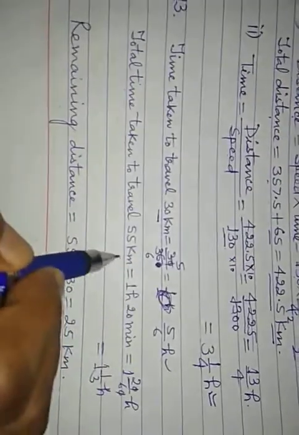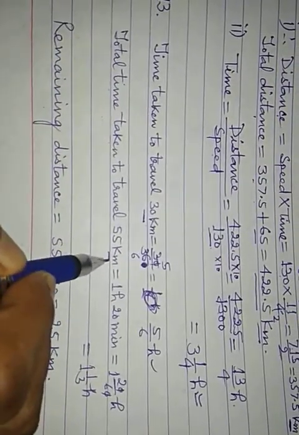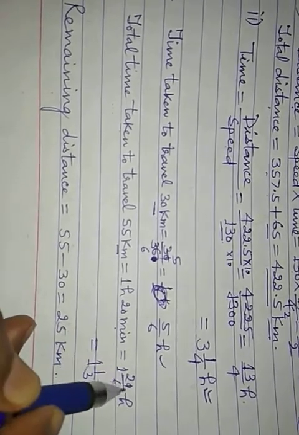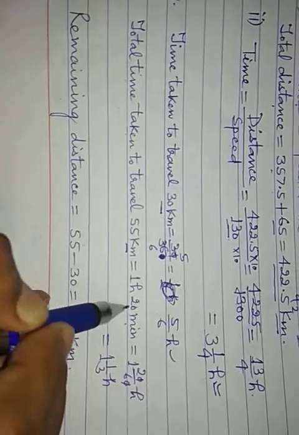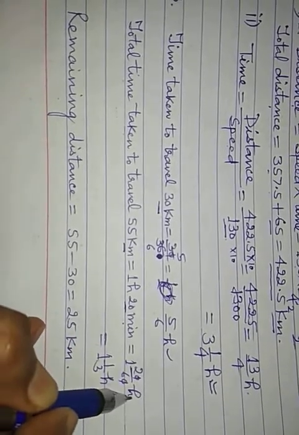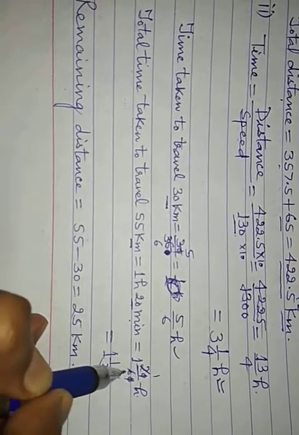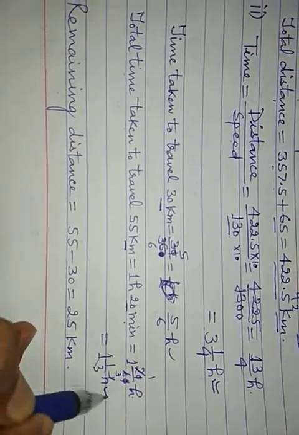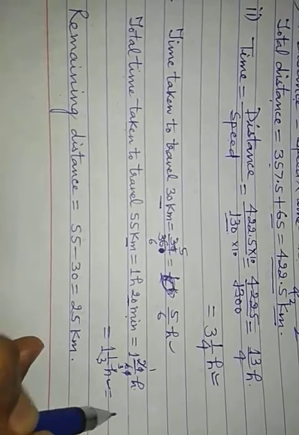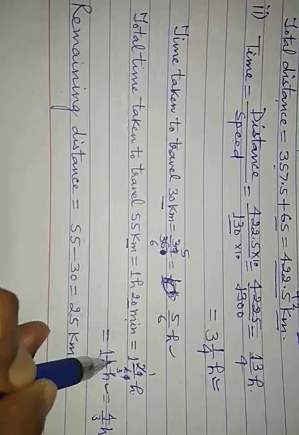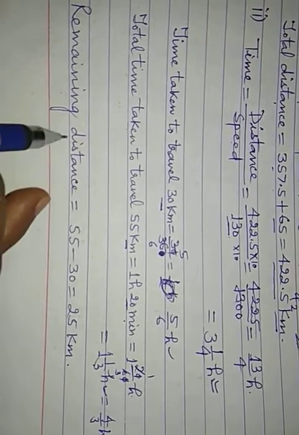Total time taken to travel 55 km is given as 1 hour 20 minutes. You can change it into hours. 20 minutes means 20 upon 60 hour, so 0 will cancel, 2 ones are 2, 2 threes are 6. So 1 whole 1 upon 3 hour, it is 4 by 3 hour also.